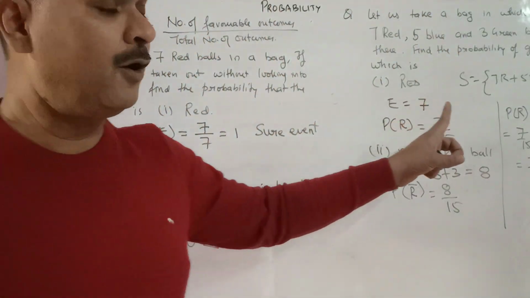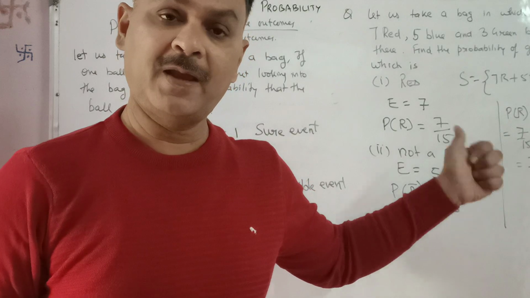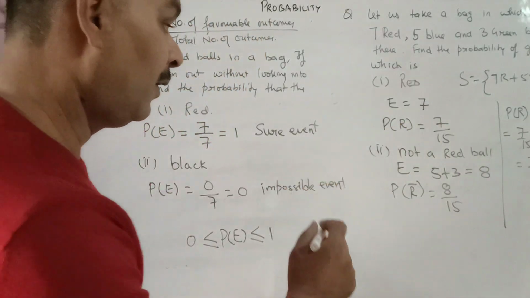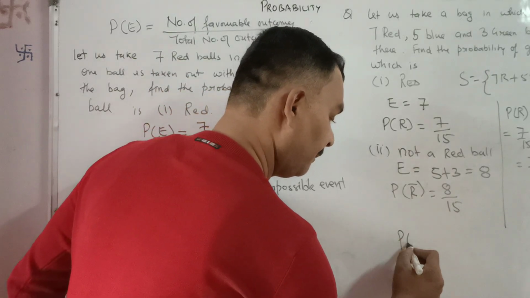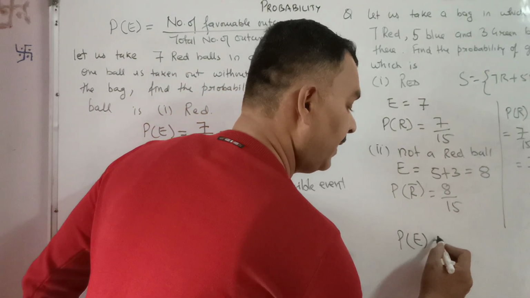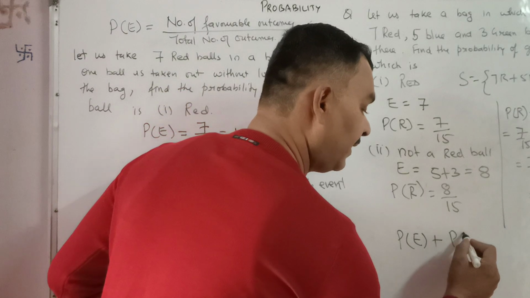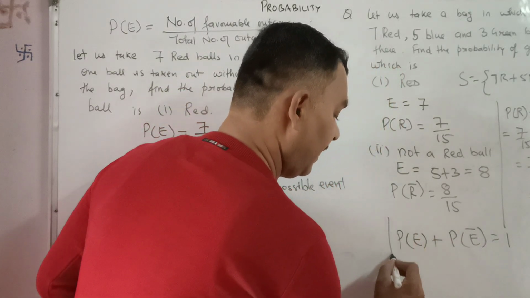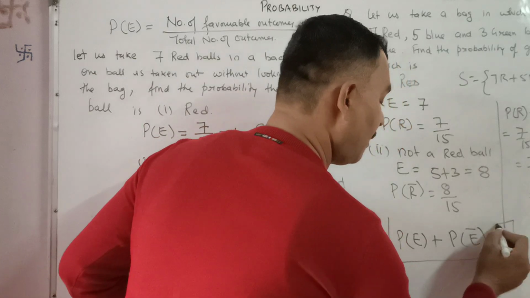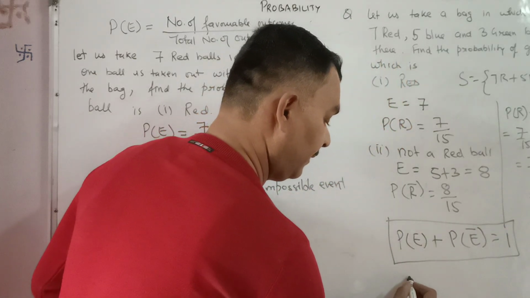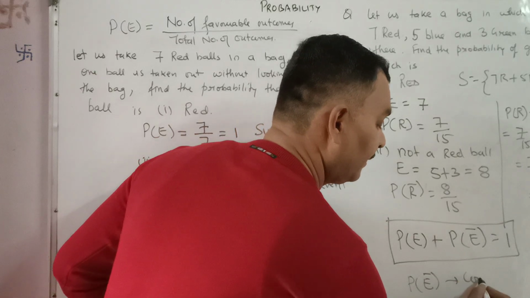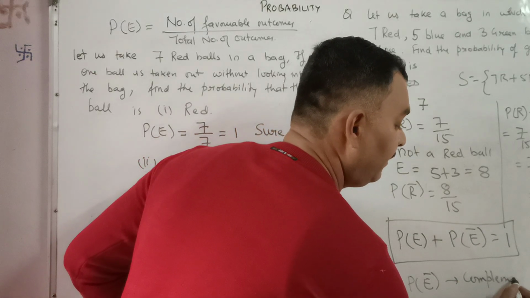That means the probability of an event happening and the probability that the event will not happen, their sum is always equal to 1. The probability of an event to be happening and the probability that the event will not happen is always equal to 1, and this is called the complement of an event. The probability that the event will not happen is called the complement of an event.